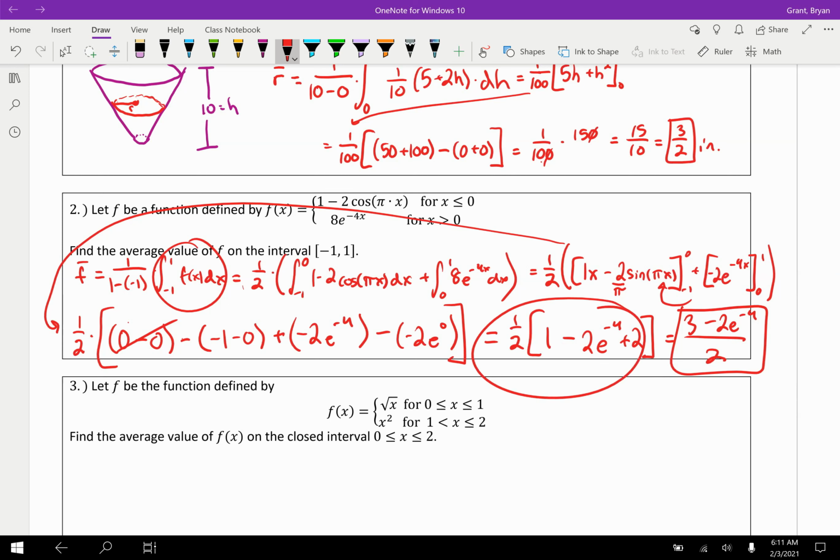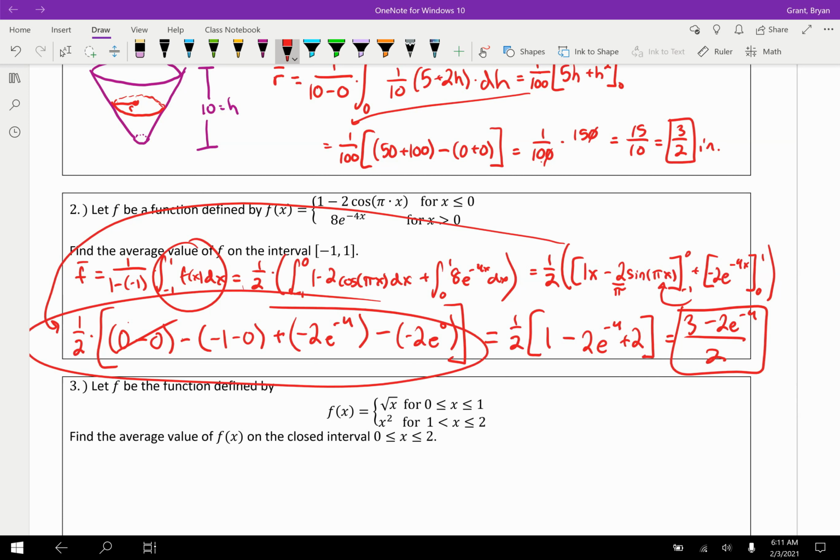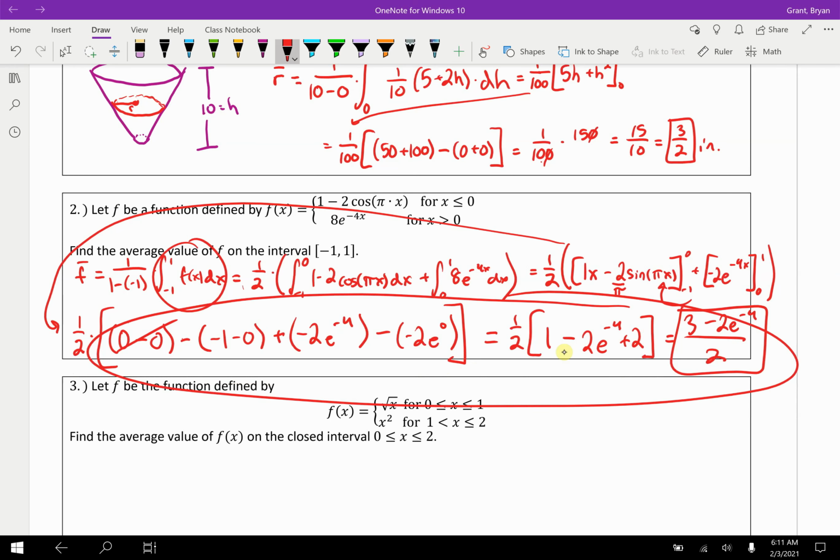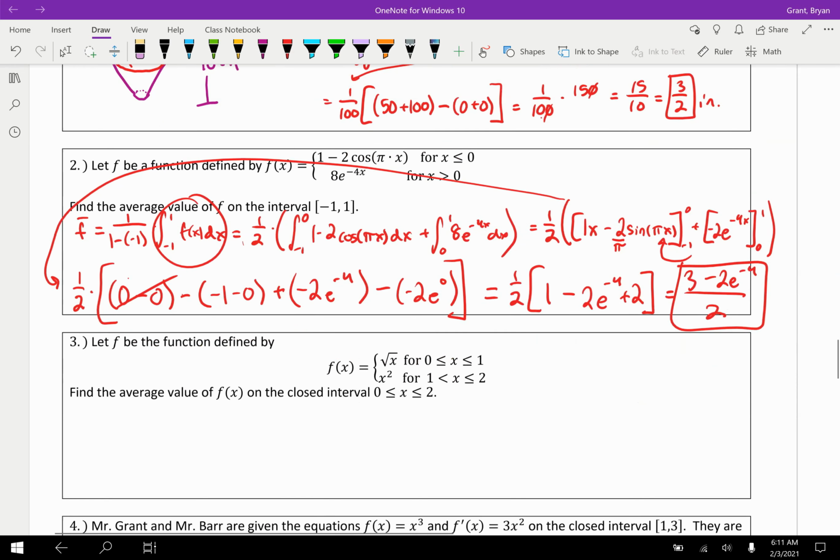You could have stopped here. That's the same as our answer. You could have stopped even here if you wanted, as gross as that is, right? The AP exam doesn't try to define what simplified is. They don't even ask you to simplify. They just want to make sure you got the right answer. And technically, all three of these are the right answer, but we'll talk more of that as we move through.